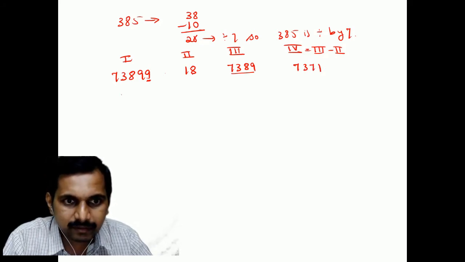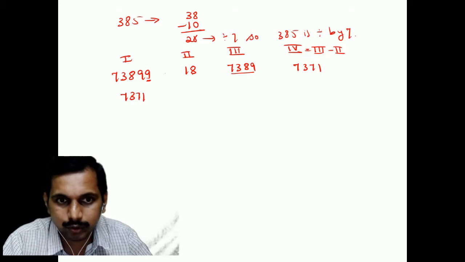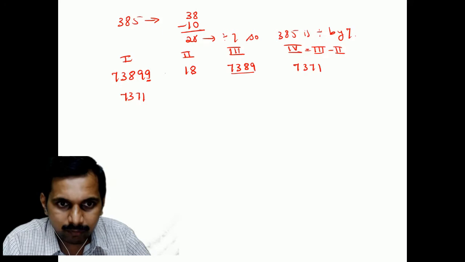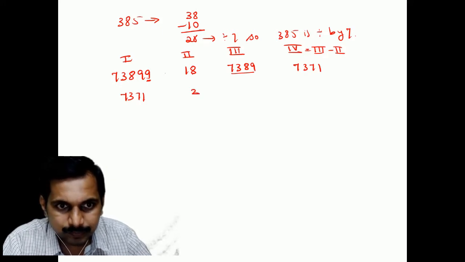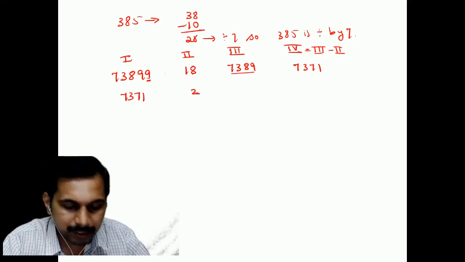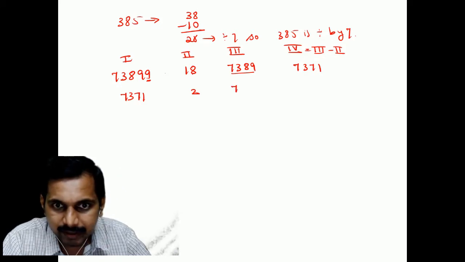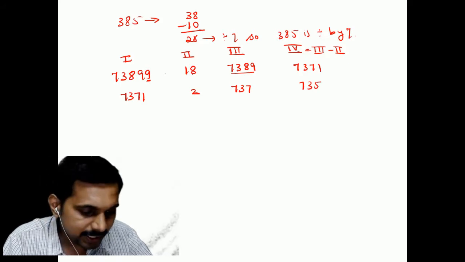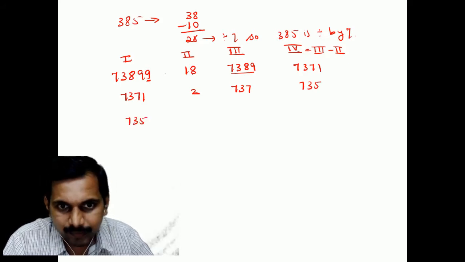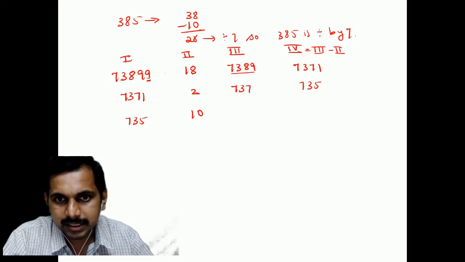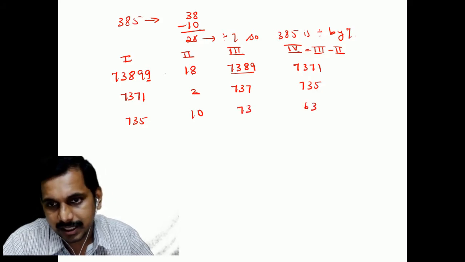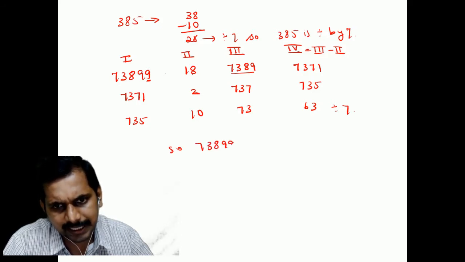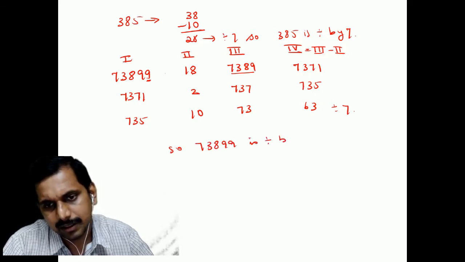Next, this 7371 we bring here, because we don't know whether 7371 is divisible by 7 or not. So here 1 multiplied by 2 is 2, and here it is 737, and you will get 735. And then 735, you bring it here, 5 times 2 is 10, 73 minus 10 is 63. 63 is divisible by 7, so 73899 is divisible by 7.